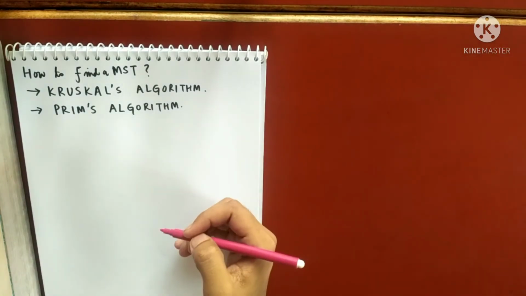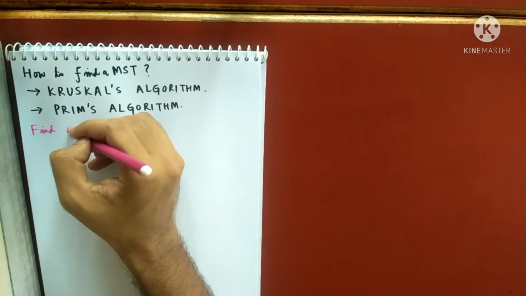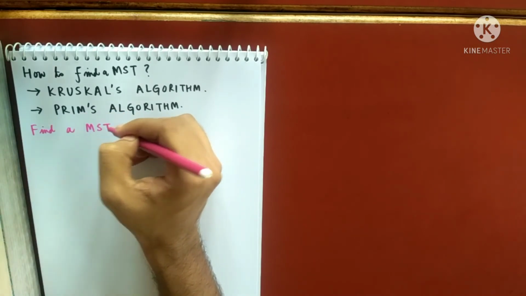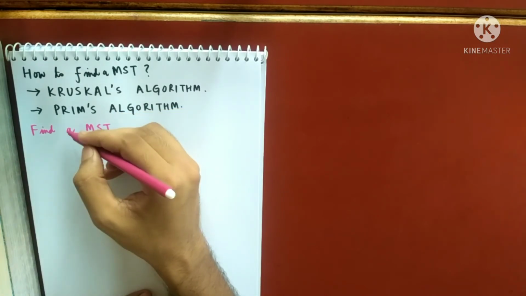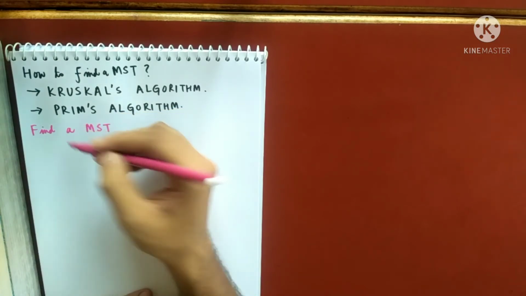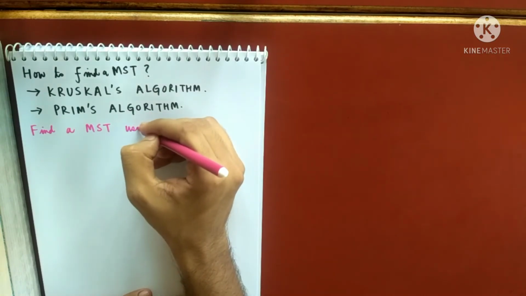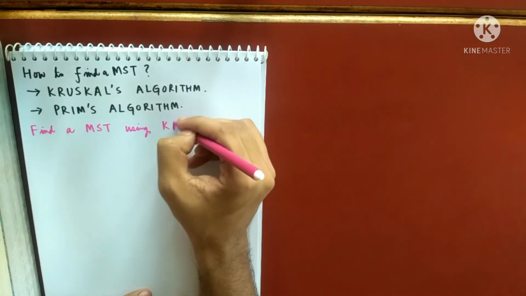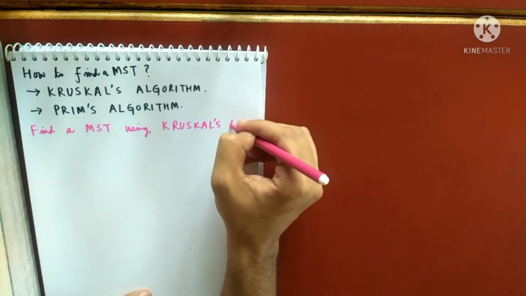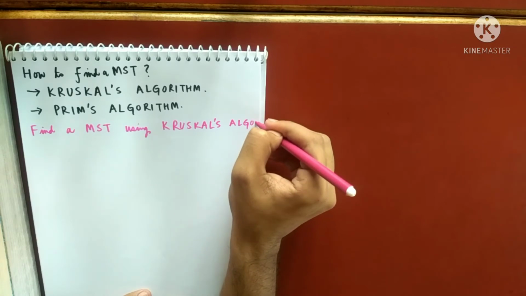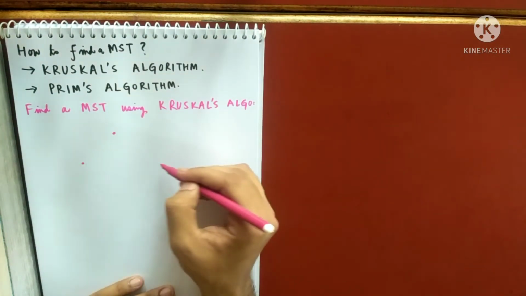So the question is: find a minimal spanning tree. Minimum spanning trees, as already mentioned, may not be unique. That is the reason I'm writing A. So find a minimum spanning tree using Kruskal's algorithm. So let me give you the graph.